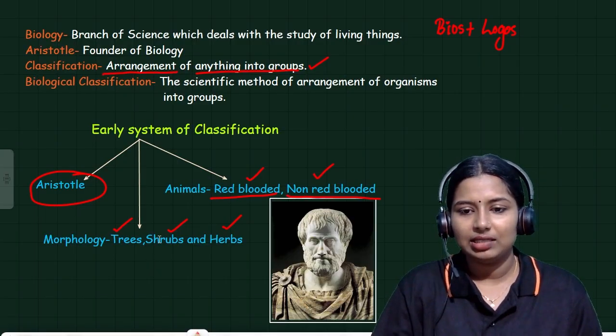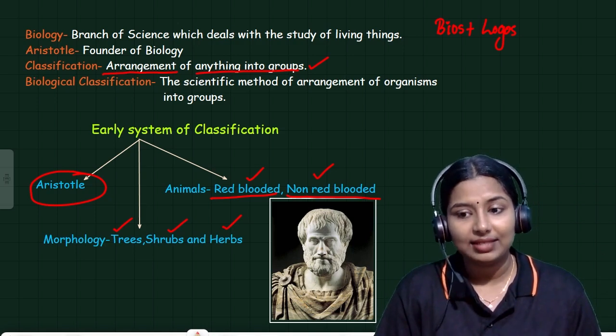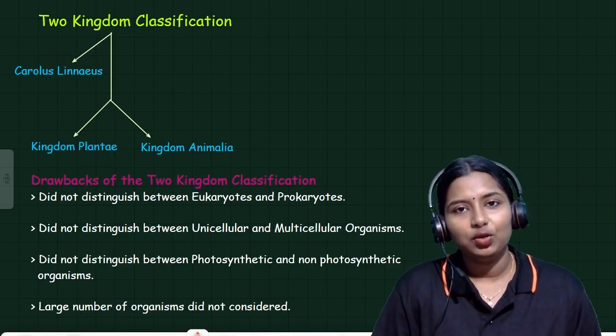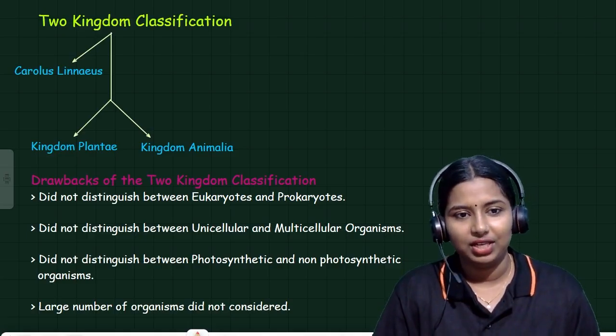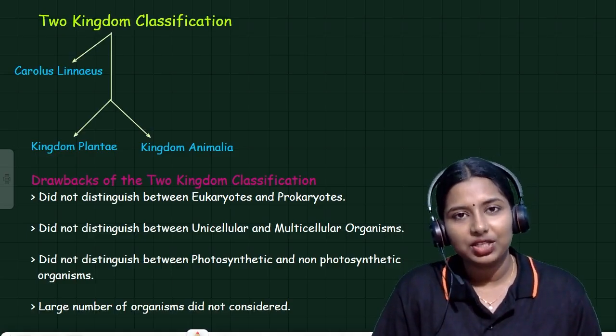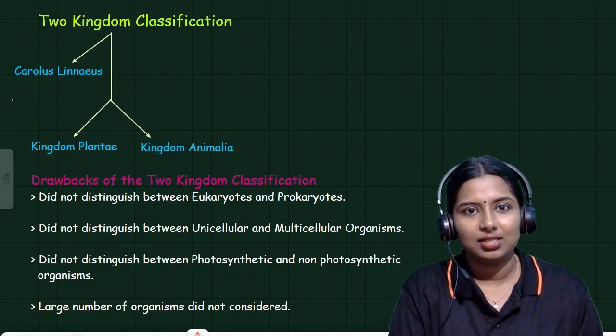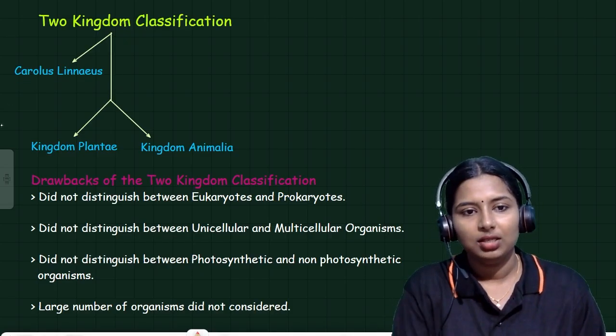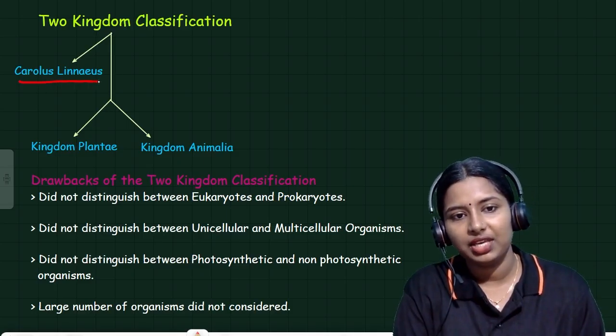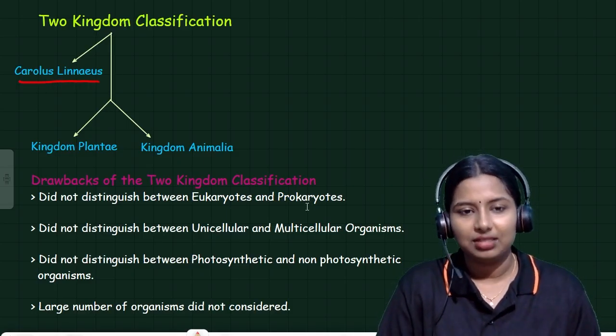Okay, this classification is not that much established. So, we need to study the second classification, that is 2 kingdom classification. This classification is proposed by, yes, the next superhero. What's his name? Carl Linnaeus. He proposed the second classification, that is 2 kingdom classification.